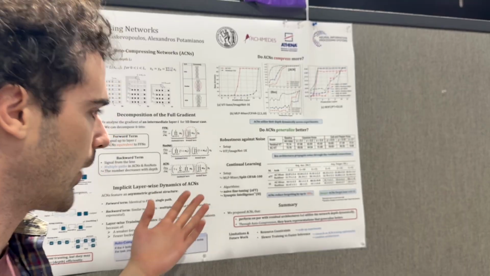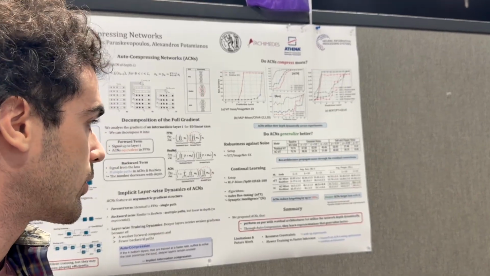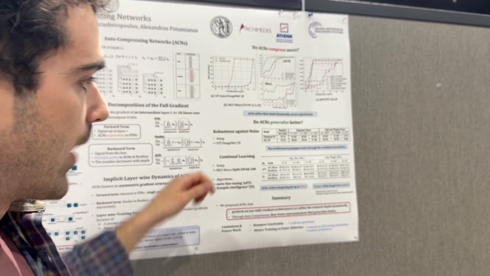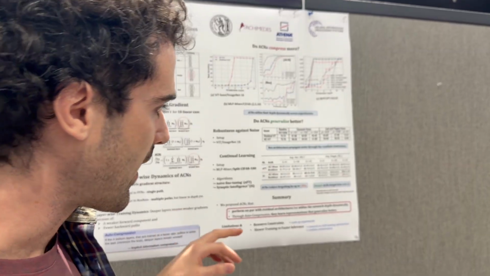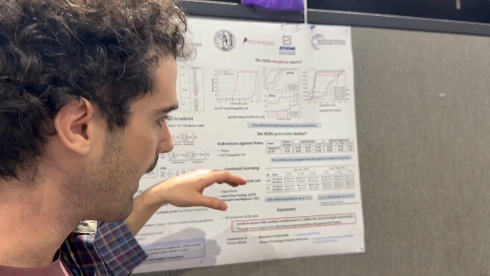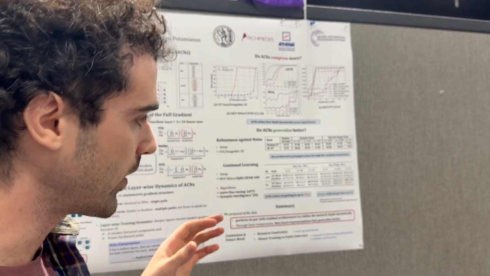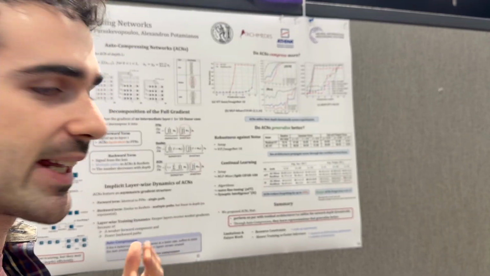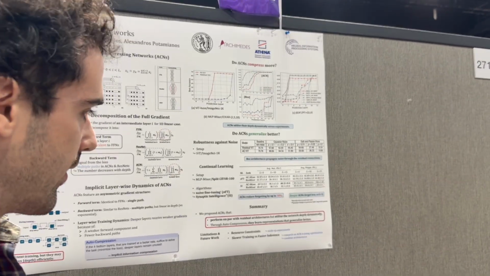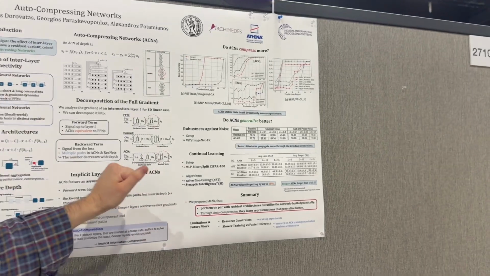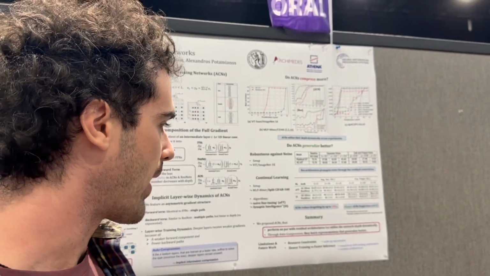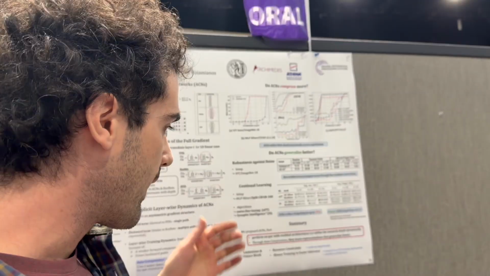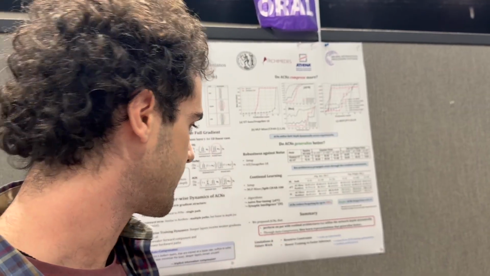And the second one is continual learning, where we show that ACNs reduce forgetting by up to 18%, so they mitigate forgetting much better. And what is really, I would say, the most interesting part is that when you add more layers, ACNs forget less. It means that when you give the architecture more layers, essentially more capacity, they can use it in a way that they retain more knowledge, which is ideal for continual learning. So overall, we propose ACNs that perform on par with residual architectures, but utilize the network dynamically. And through auto-compression, they learn a compact representation that also generalizes better.